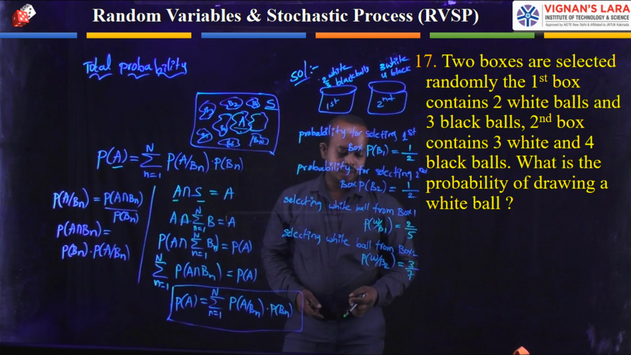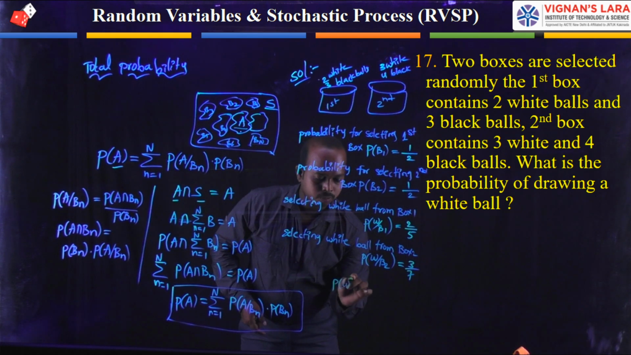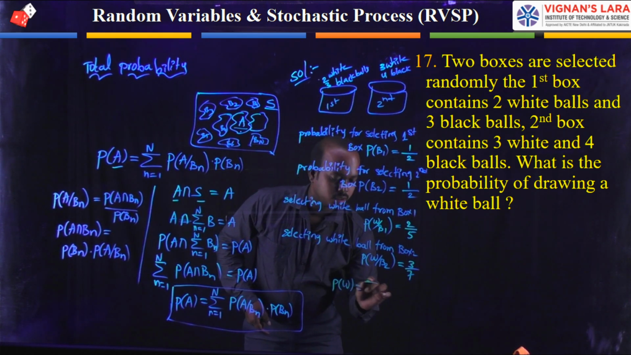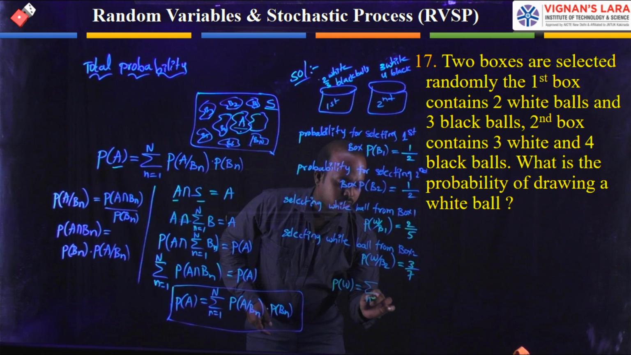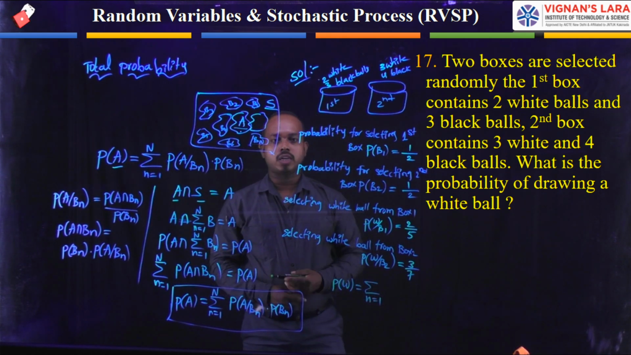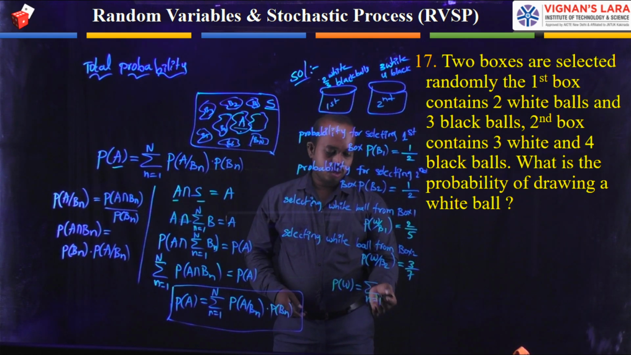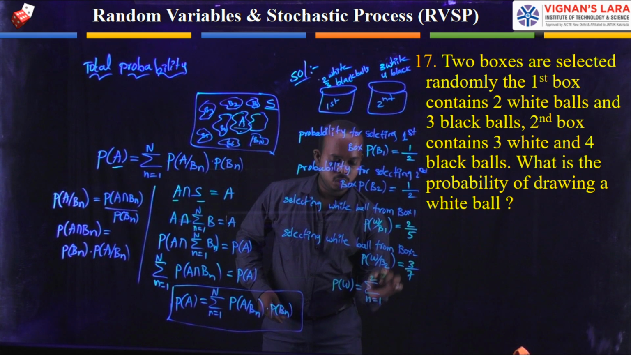Now I am writing it for getting the white ball. For getting the white ball, the total probability formula is the summation from n equal to 1. How many trials can you consider? We have 2 boxes, so the summation range is 1 to 2.